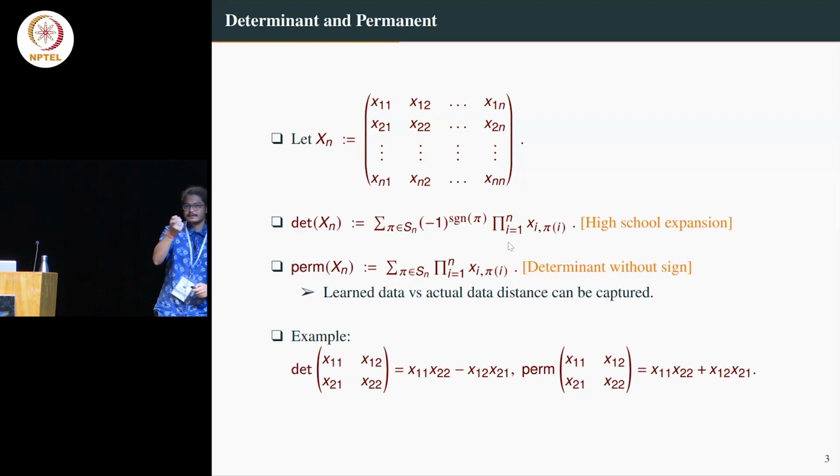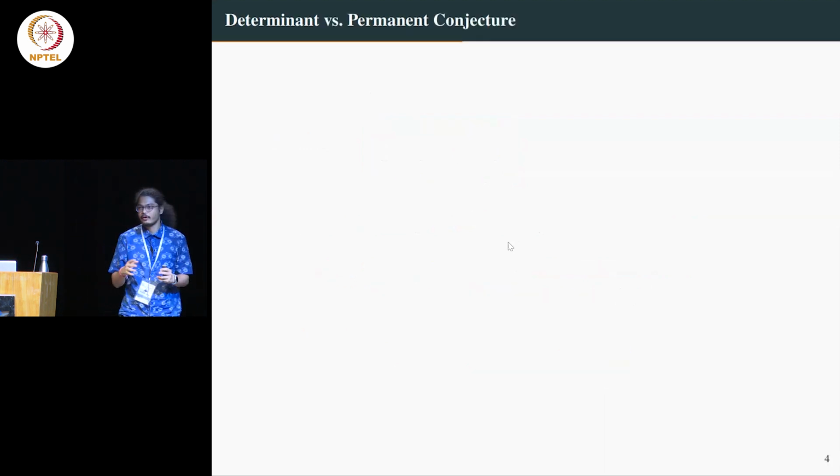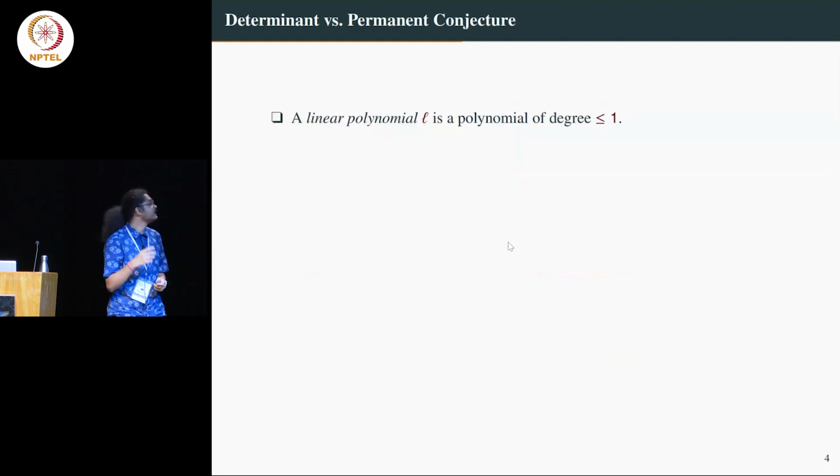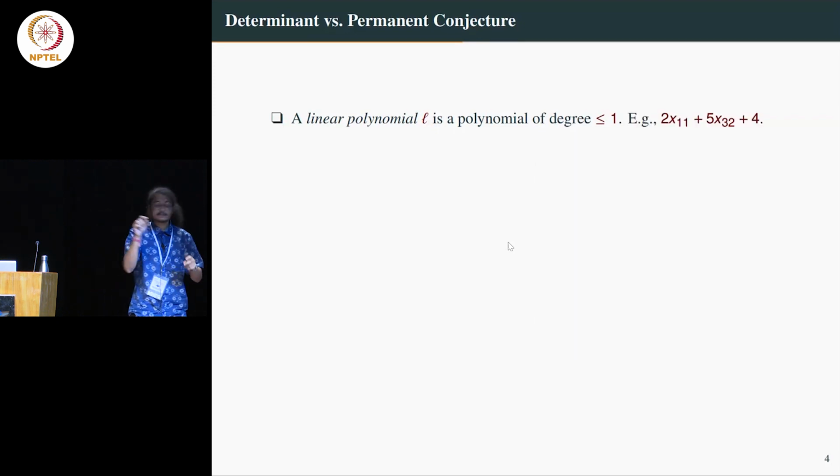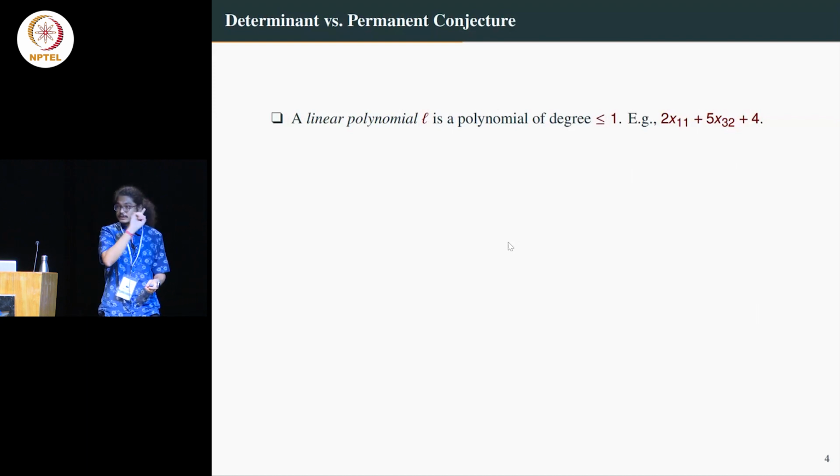So to do that, let's just call it a linear polynomial. I call L a linear polynomial where the degree is at most 1. For example, 2x11 plus 5x32 plus 4. So constants are allowed like 4, but I'm not allowing any degree 2 or degree 3 and so on, just degree 1 in each variable. Okay.